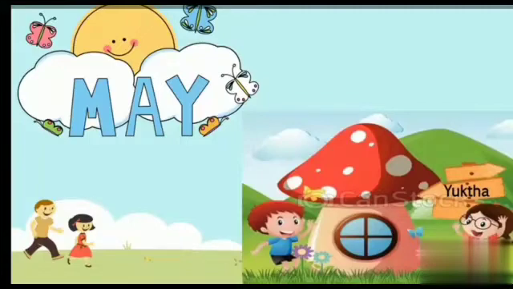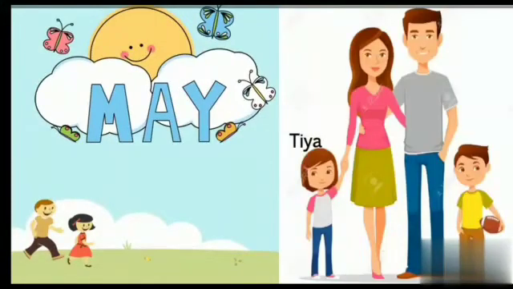At the same time, in New Zealand, in the month of May, Dia enjoys her vacation with her family. Yukta's friend Dia.